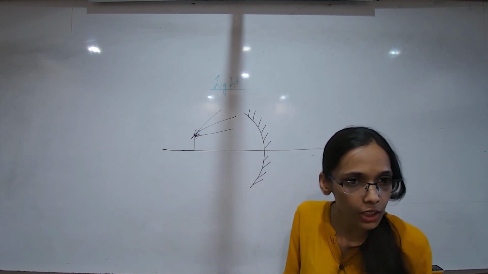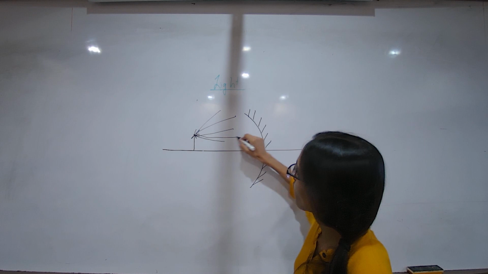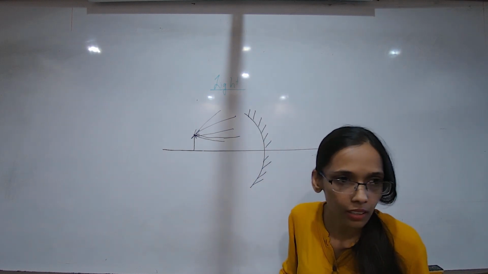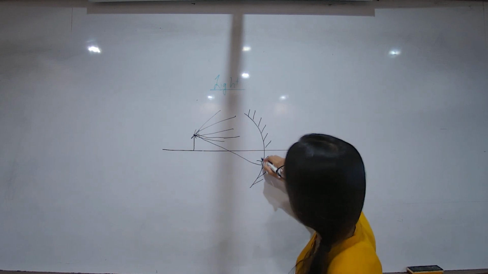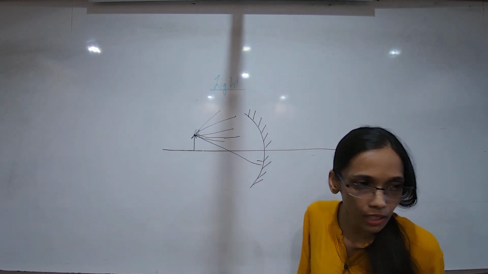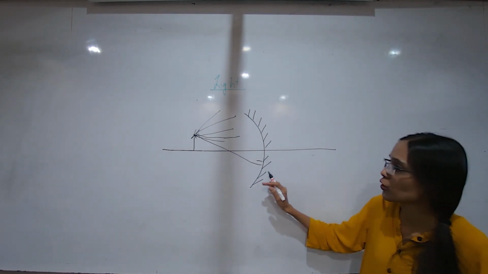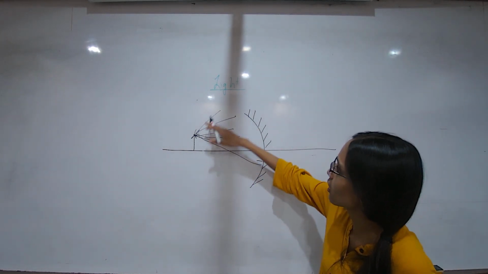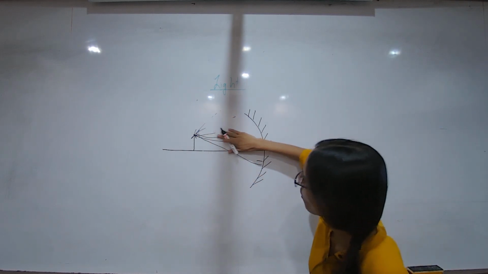Yes or no? They would then be getting reflected in some other directions. Yes or no? And those rays would be hitting this mirror. Yes or no? What I want to know is where my image is formed. So we are not concerned about what hits, because the sun is in any case giving ample amount of light.